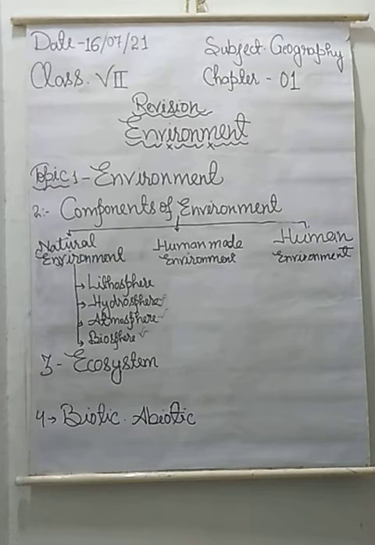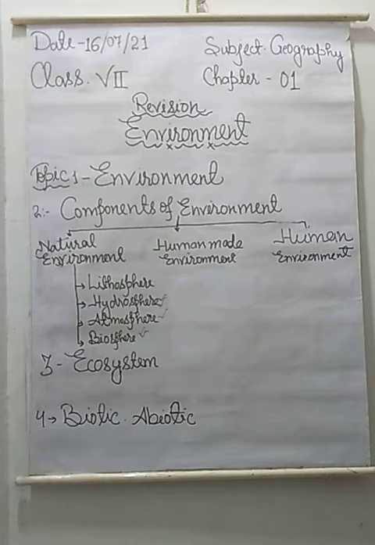So, my dear students, as I told you in my previous explanation, the environment is very important for the survival of human beings. But first of all, we have to understand what the environment is. All the things, all the materials, whatever is spread around us, all together make the environment.